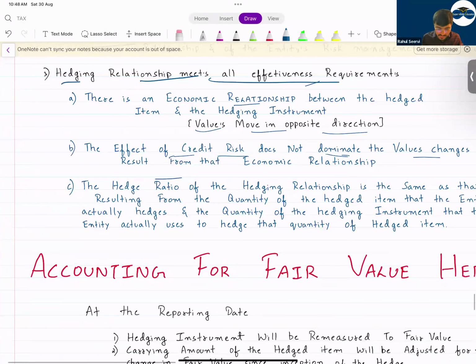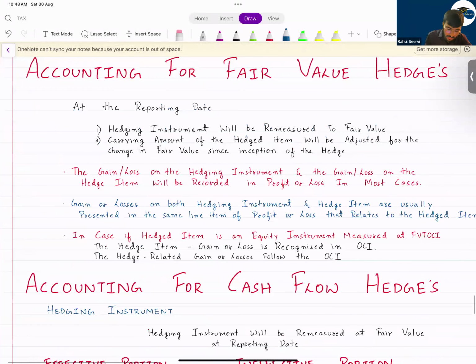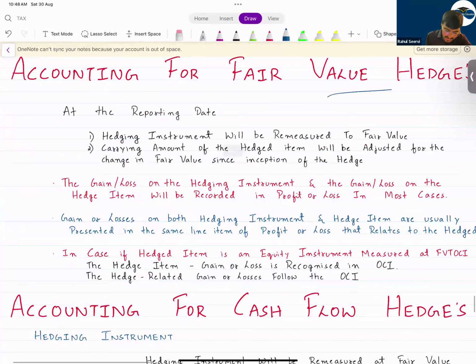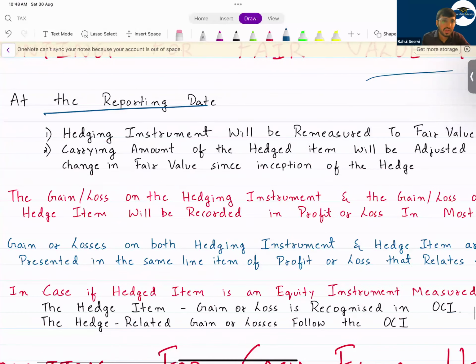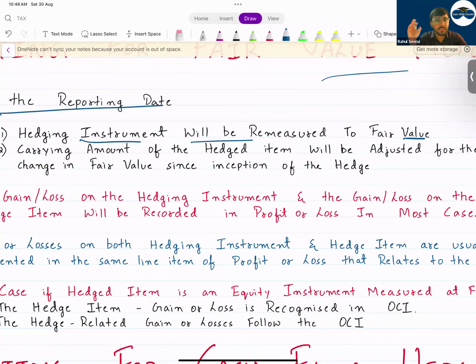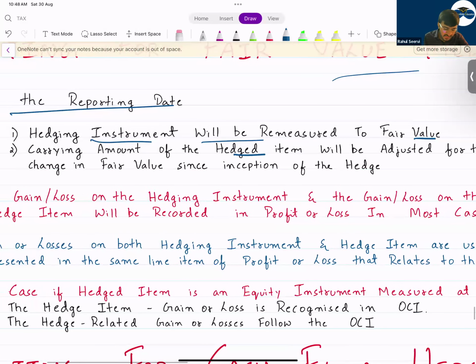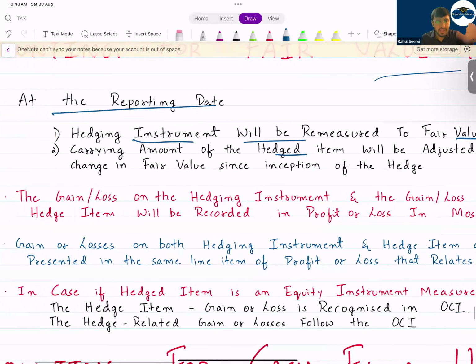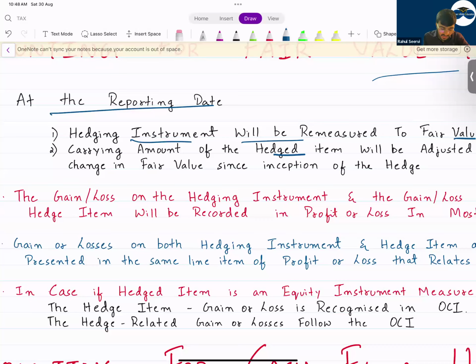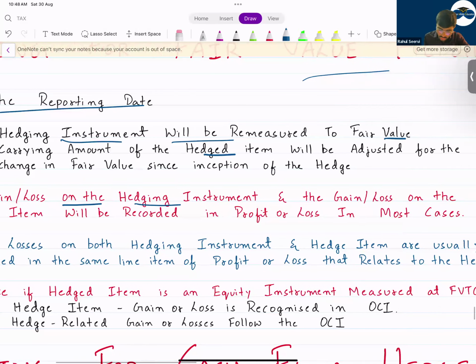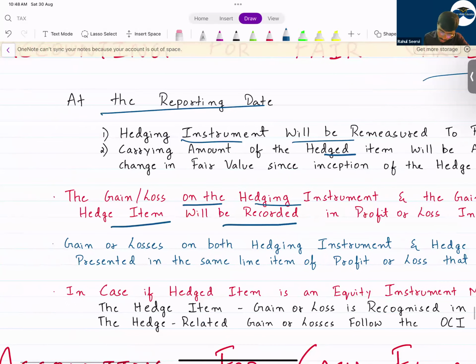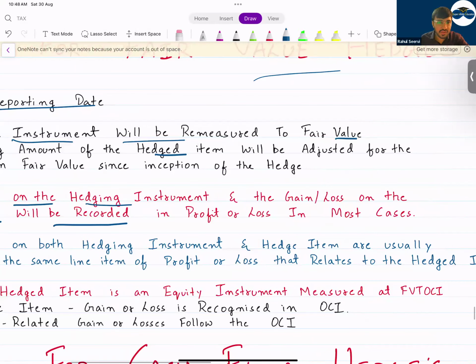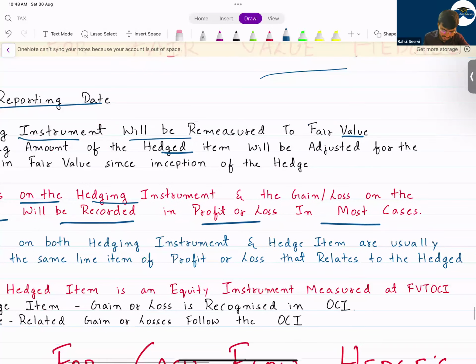Now coming to the accounting, which is very important here. Accounting for fair value hedge, what will you do? At the reporting date, the hedge instrument will be remeasured to fair value. They'll directly give you the value. The carrying amount of the hedge item will be adjusted for the change in fair value. That means the hedge instrument and hedge item, both will be recorded at fair value. The gain or loss on the hedge instrument and the gain or loss on the hedge item will be recognized in profit and loss. In most of the cases, it will be recorded in P&L. It will not be recorded in OCI.